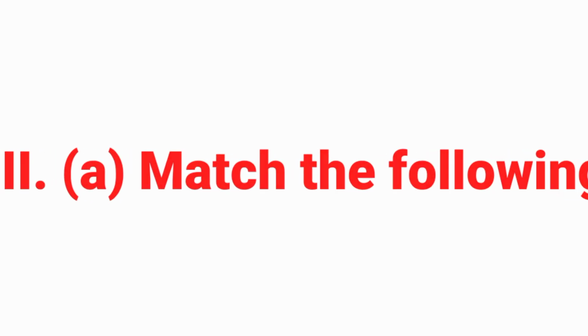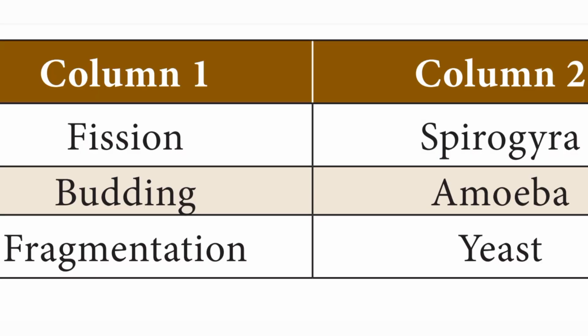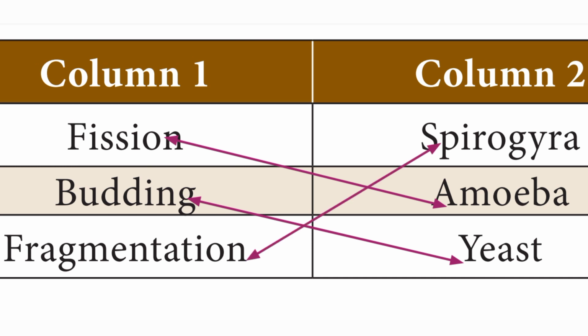Match the following. Here column 1 and column 2 are given. In column 1, fission, budding, fragmentation are given. In column 2, answers are shuffled. We have to match it correctly. Let us see the answer. Fission, amoeba. Budding, yeast. Fragmentation, Spirogyra.